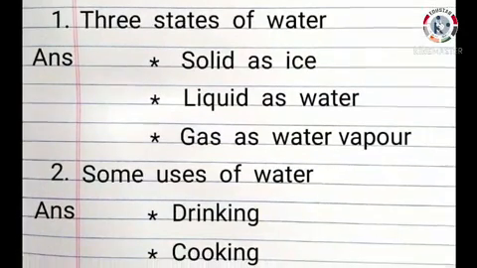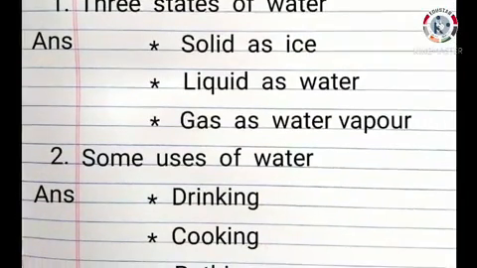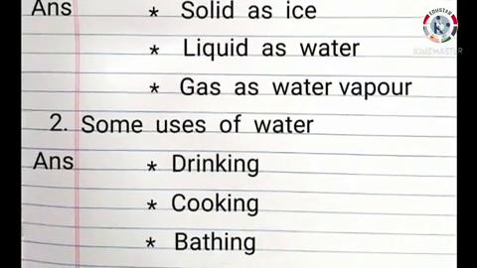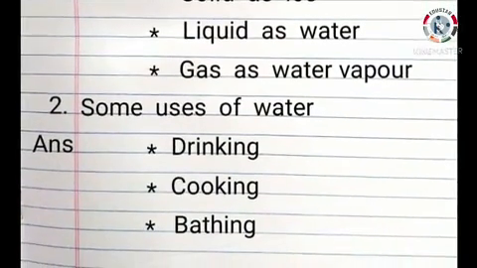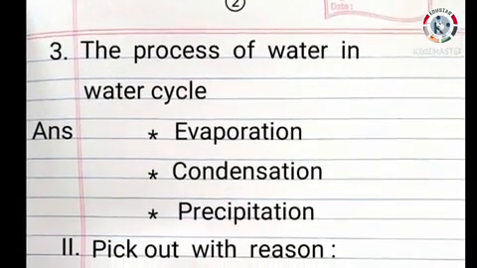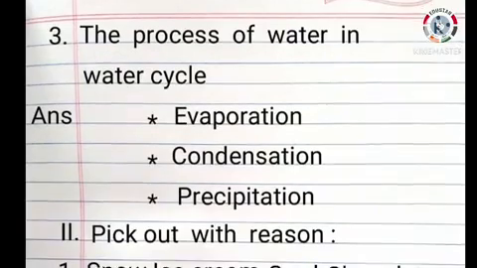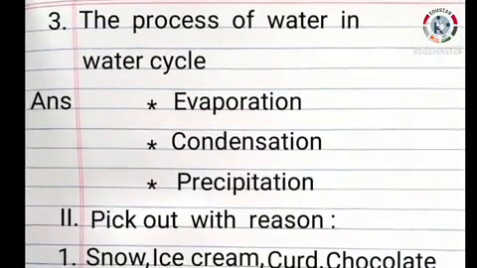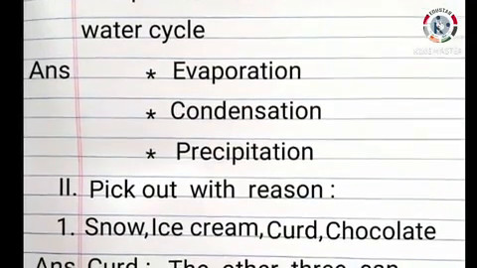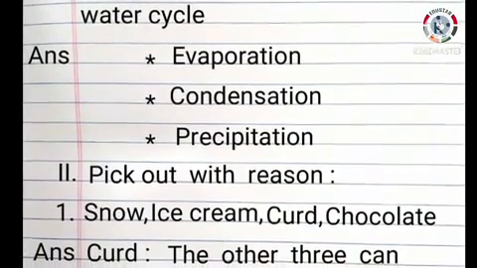Second question. Some uses of water. Answer. Drinking, cooking, bathing. Question number 3. The process of water in water cycle. Answer. Evaporation, condensation, precipitation.